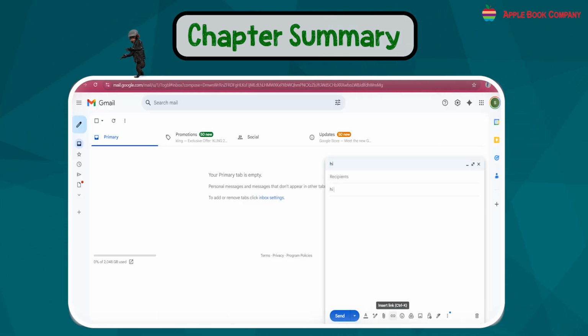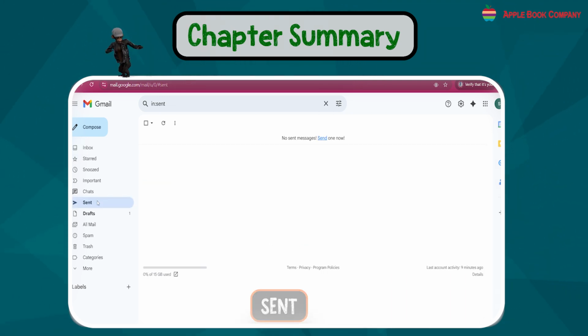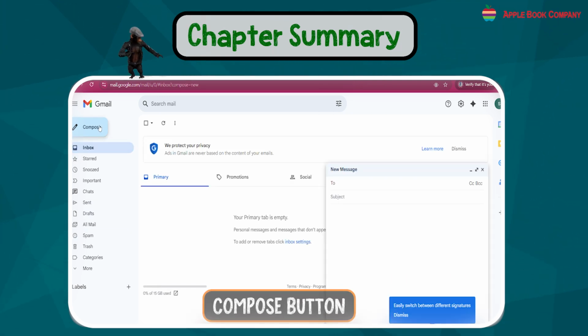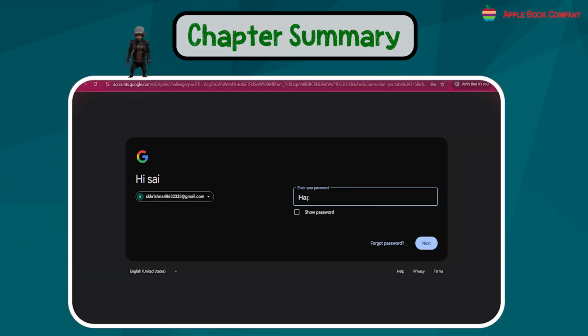To send emails, you need to create an account. The inbox displays received emails and includes folders like Sent and Spam. The Compose button lets you create and send new emails. CC and BCC help copy or hide additional email recipients. Email safety involves using strong passwords and avoiding unknown attachments.